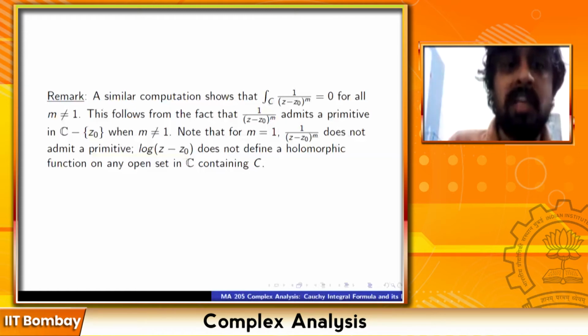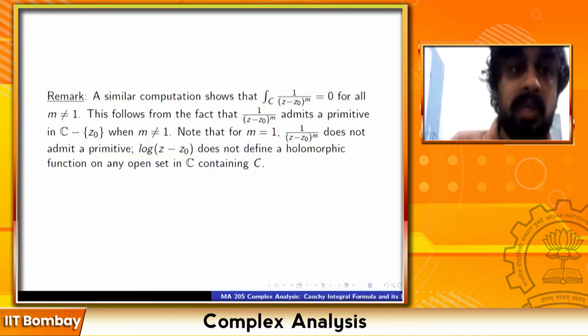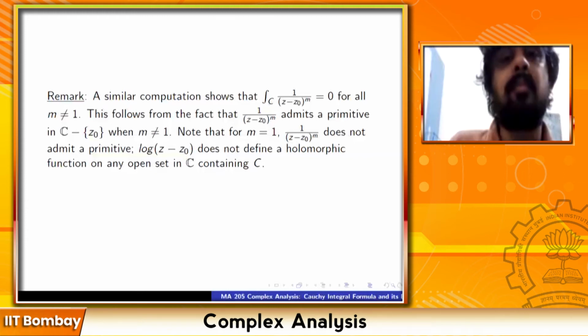Right now I'm not proving that, but nevertheless the lines before that are clear. I hope that when m is equal to 1, this is non-zero. When m is different from 1, this is 0, and it is 0 because it has a primitive. That part should be quite clear already.